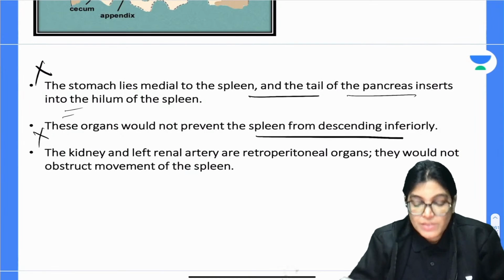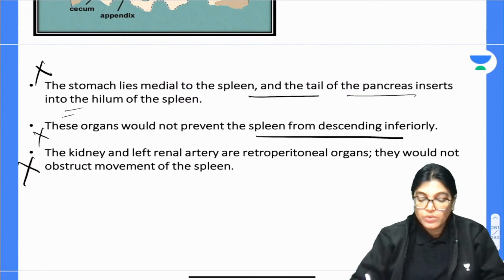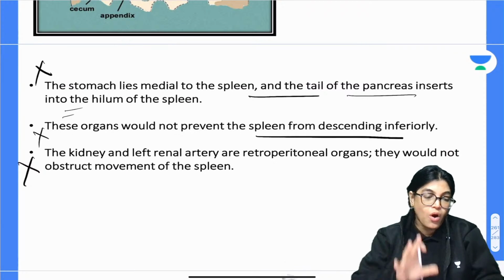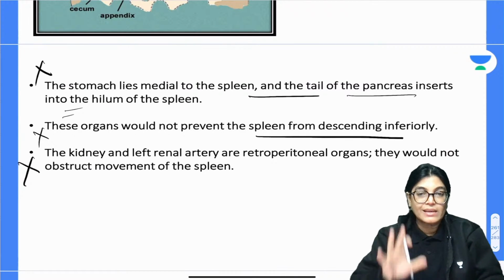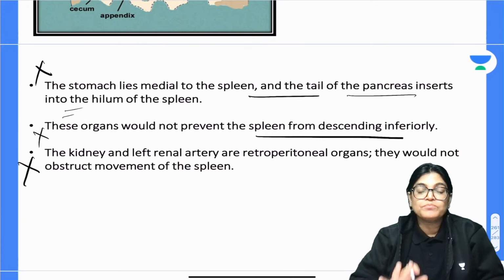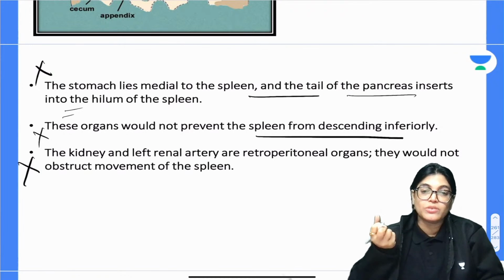Kidney and left renal arteries are retroperitoneal structures, so they do not obstruct the movement of the spleen. So all other options are absolutely wrong. Why are they wrong? The others have also been mentioned here because they are not lying in the inferior relation of the spleen.